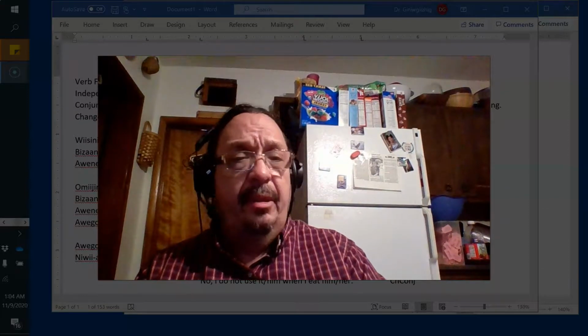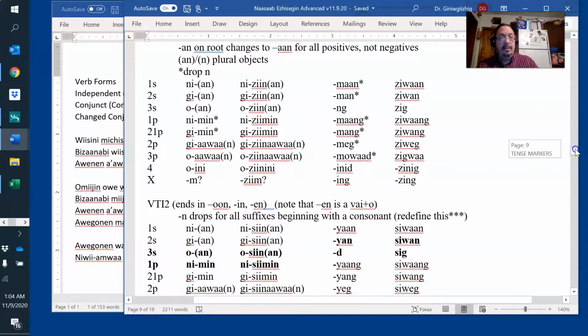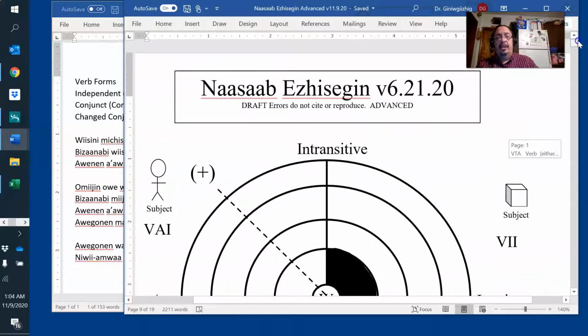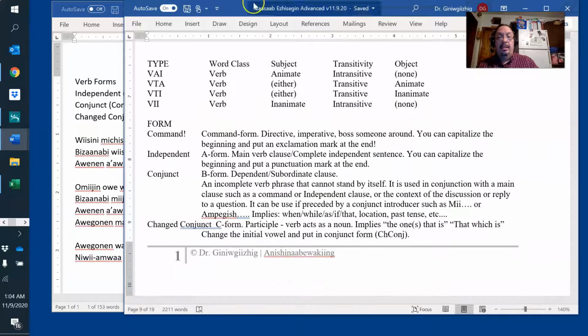I want to teach you verb forms, not verb types. We already did those, but let me close this up. So here's that chart. We remember the verb types VAI, VII, VTI, and that all depends on if they have an object or no object. But here we've got to use them in forms. Figure out what form we're going to use for each one of these.